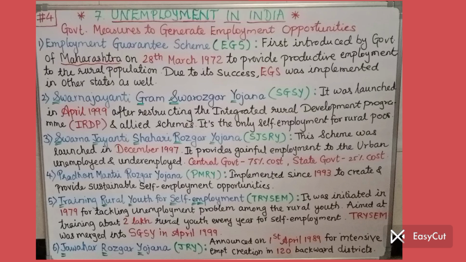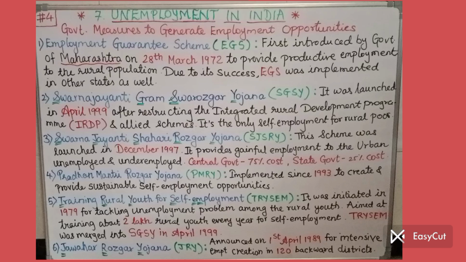Then the fourth one, Pradhan Mantri Rozgar Yojana, PMRY. It was implemented since 1993 to create and provide sustainable self-employment opportunities. Write in short, no need to mention it in paragraphs.